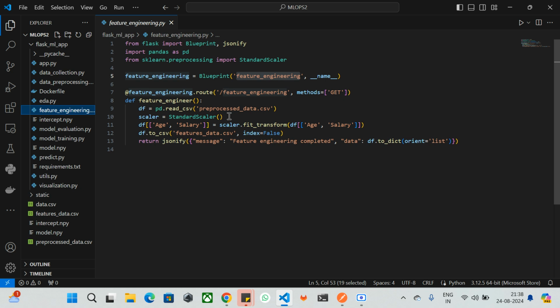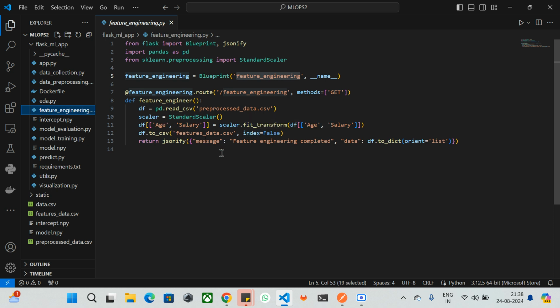I have used fit_transform, which scales the data so that it has a mean of 0 and a standard deviation of 1, which can improve the performance of many machine learning models. Next, I'm going to save the result into features_dev.csv, taking the data frame with age and salary.